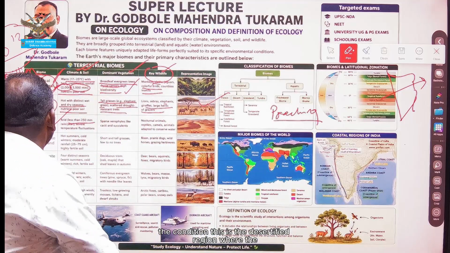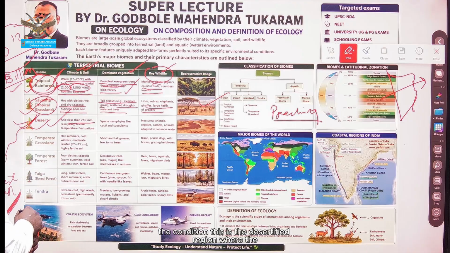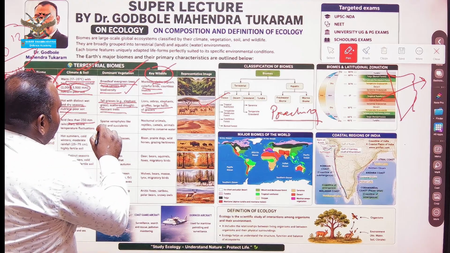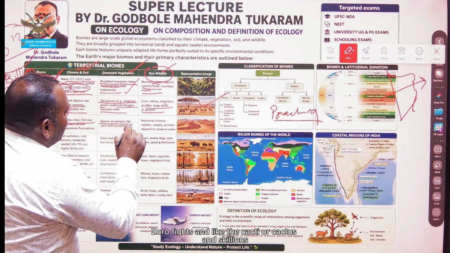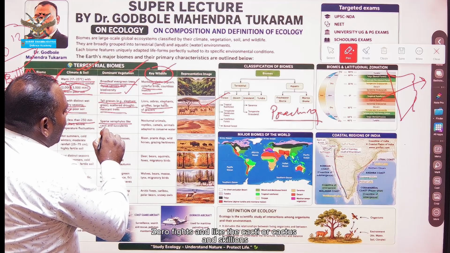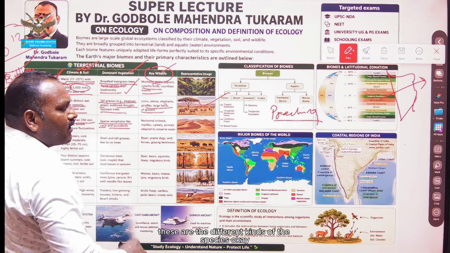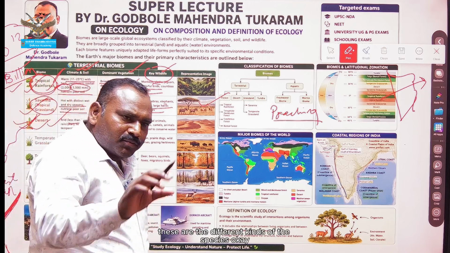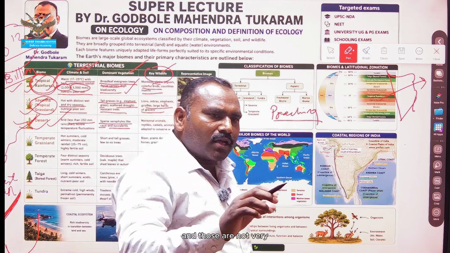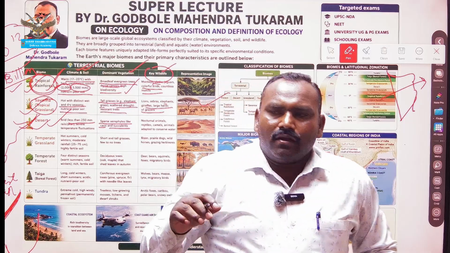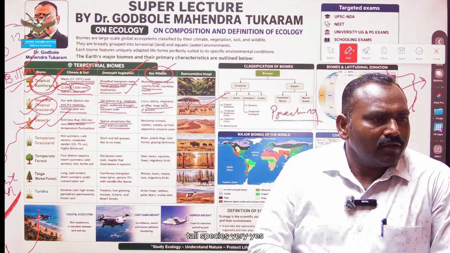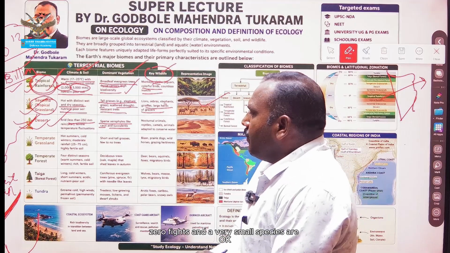This is the desertified region where sparse xerophytes like cacti or cactus and succulents are the different kinds of species, and those are not very tall, very small species.